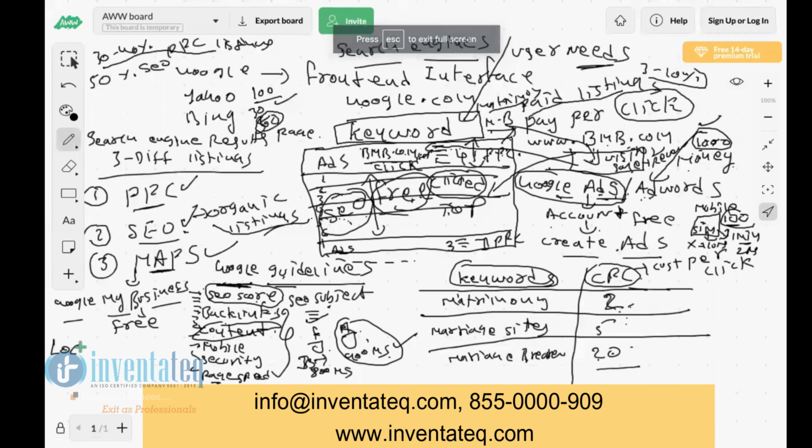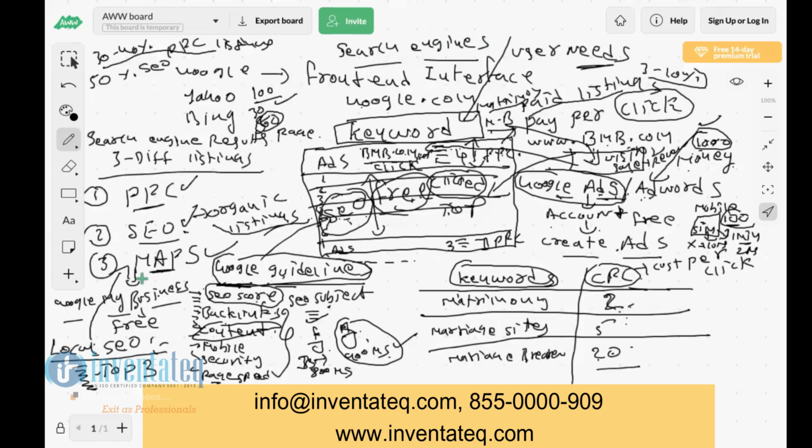We do what is technically called local SEO. Local SEO is the technical name. Again, here we have rules to follow. If you follow local SEO guidelines, you can get your company listed in the top 3 in maps. So remember, the Google guidelines for your main SEO are separate, and the local SEO guidelines for maps are separate. No connection in between.